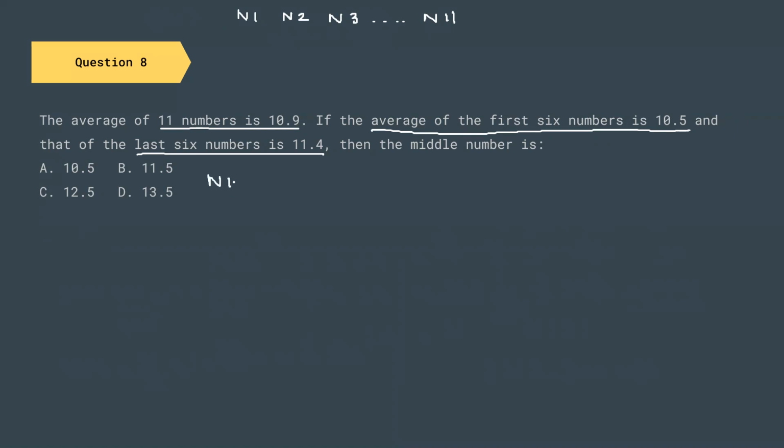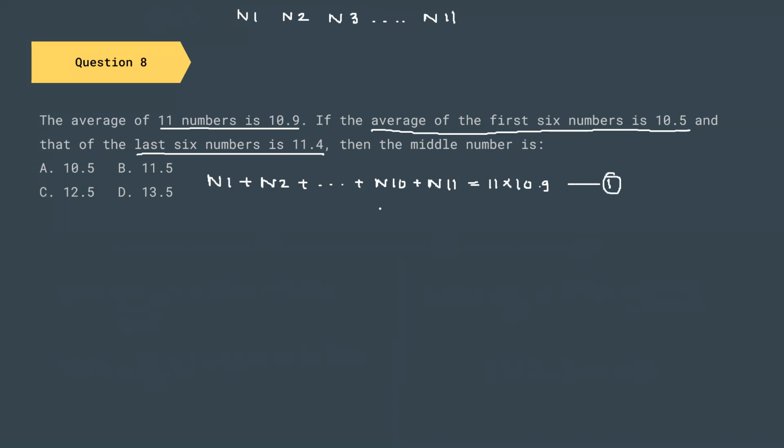I can write n1 plus n2 plus dot dot dot plus n10 plus n11 is 11 into 10.9. This is our equation number 1.